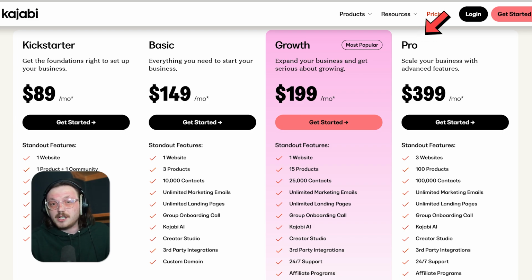The Pro plan costs $399 per month and works best for larger businesses. It includes 3 websites, 100 products, and 100,000 contacts. You'll get advanced features like a custom code editor, webhooks, multiple admin users, and priority support.